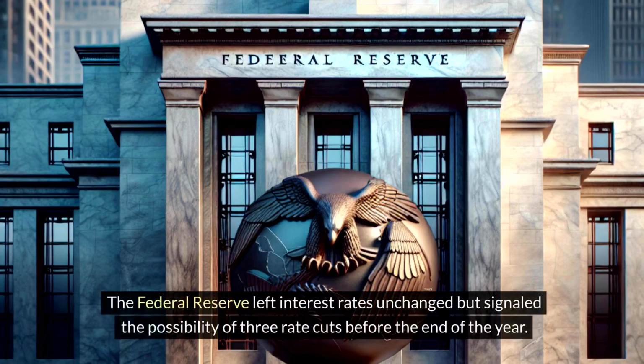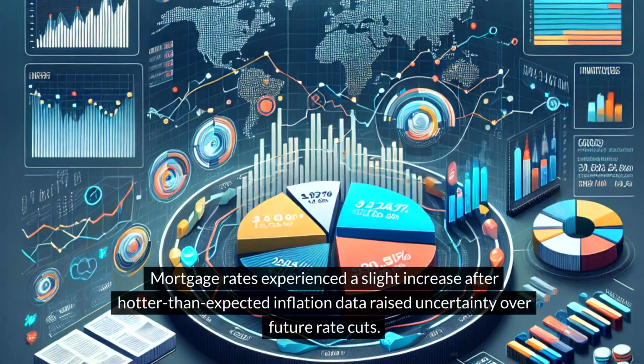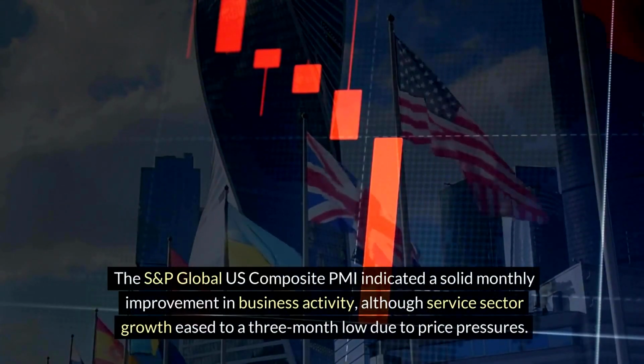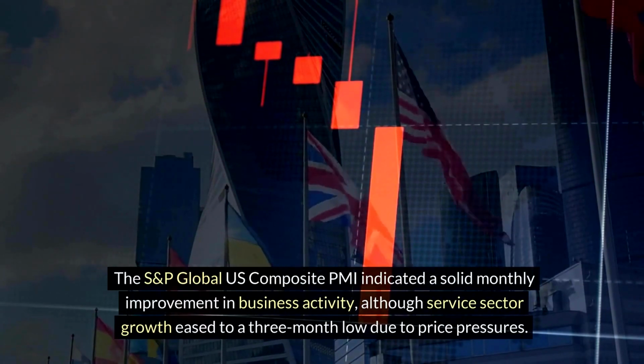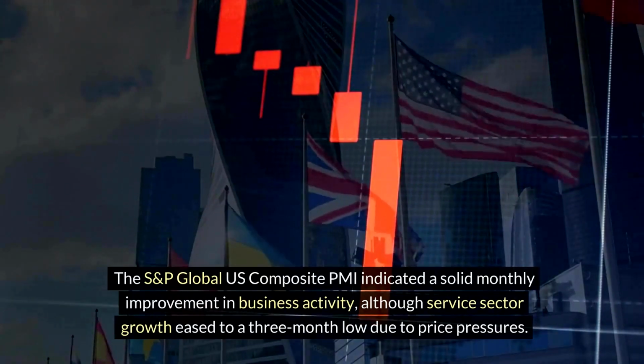The Federal Reserve left interest rates unchanged, but signaled the possibility of 3 rate cuts before the end of the year. Mortgage rates experienced a slight increase after hotter-than-expected inflation data raised uncertainty over future rate cuts. The S&P Global U.S. Composite PMI indicated a solid monthly improvement in business activity, although service sector growth eased to a 3-month low due to price pressures.